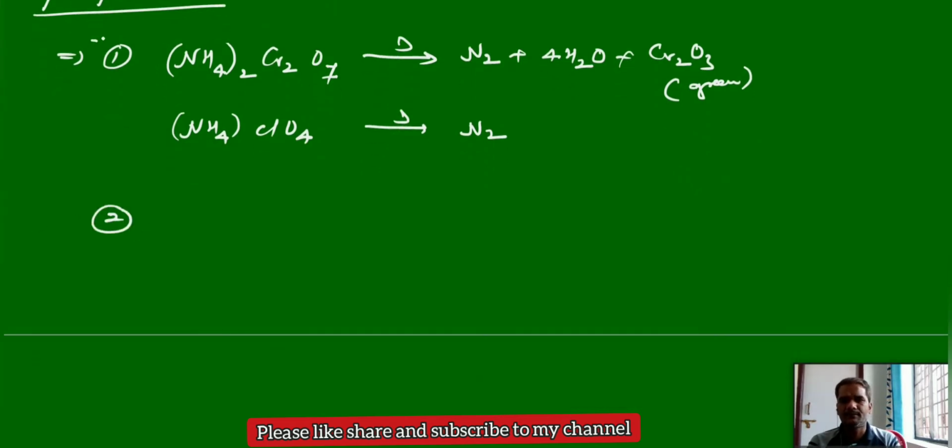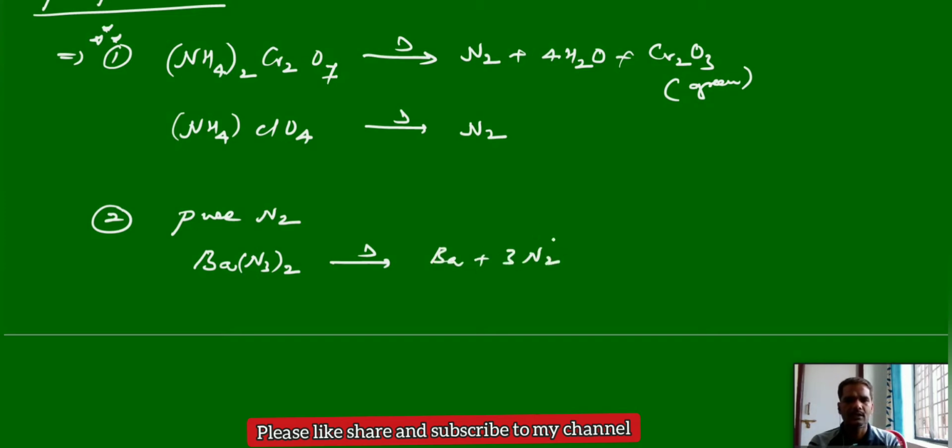And the next, again a very important reaction here, preparation of pure nitrogen. Pure nitrogen can be obtained by the thermal decomposition of azides, both barium azide and sodium azide. Barium azide, Ba(N3)2, with barium valency 2, undergoes thermal decomposition and gives pure nitrogen.